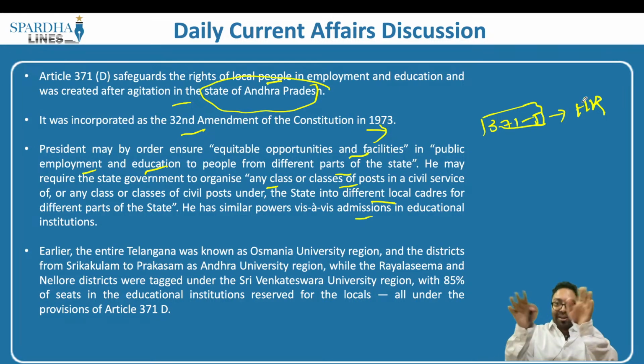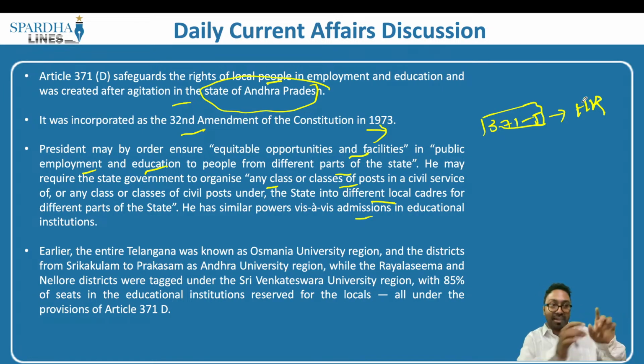So because we have intelligible differentia, we are categorizing them, segregating them, compartmentalizing them, we are saying that a certain part of a state is backward,